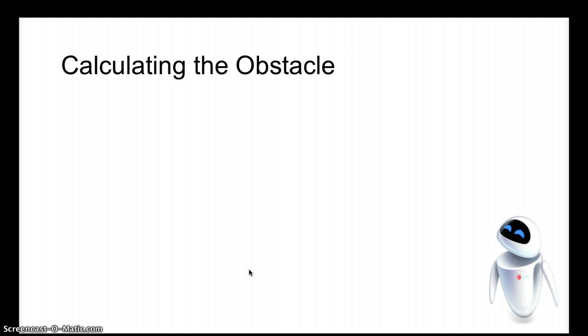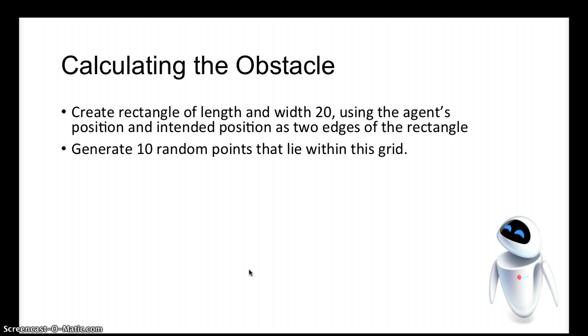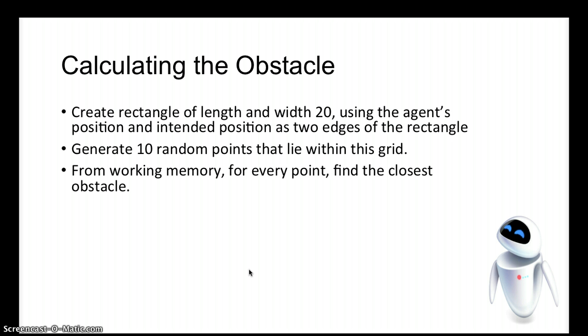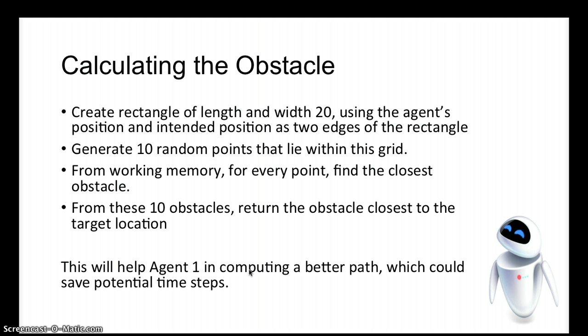In this situation, we calculate an obstacle as follows. We create a rectangle of length and width 20 using the agent's current location and its intended target as two edges of the rectangle. We generate 10 random points within the grid, and from the working memory, we find the closest obstacle for each of these points. From these 10 obstacles, we return the obstacle closest to the agent's target location. And then agent 2 returns this to agent 1. This helps agent 1 in computing a better path, which saves potential time steps.